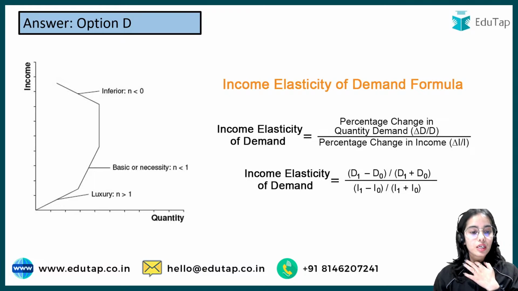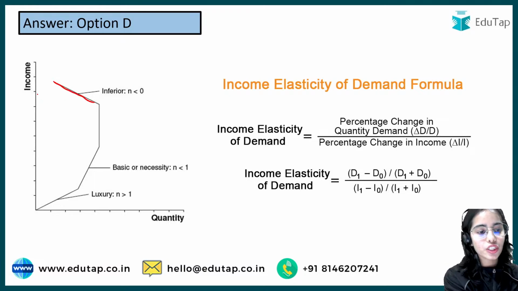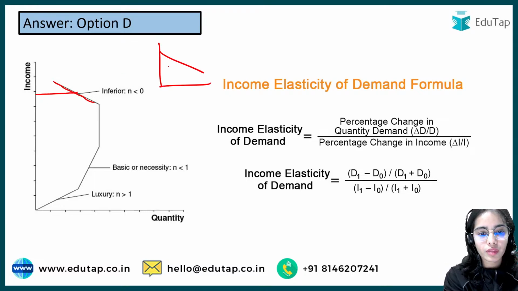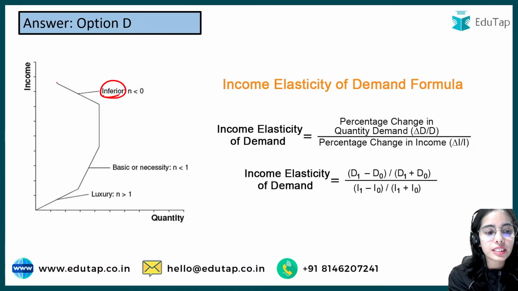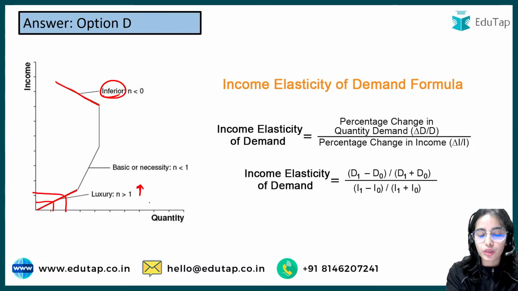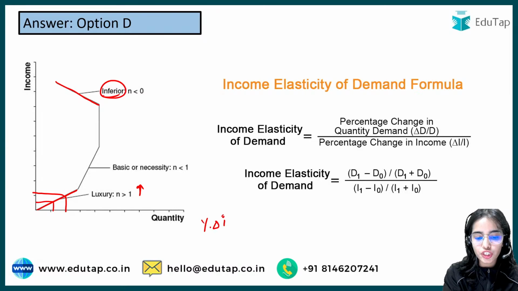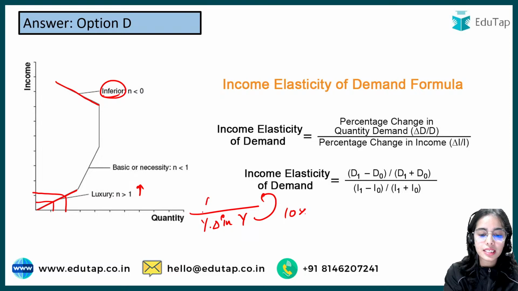Here you can see that as your income is increasing, the demand for inferior good is decreasing. That's why it is inversely related with income. For luxury goods, as your income increases, there is a huge increase in demand. If the percentage change in income is 10%, there is a higher percentage change in the demand for luxury goods, that is 20%, 30%.